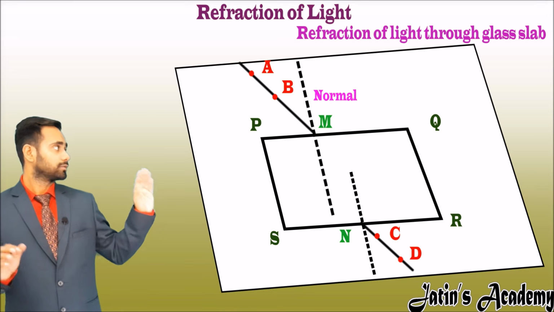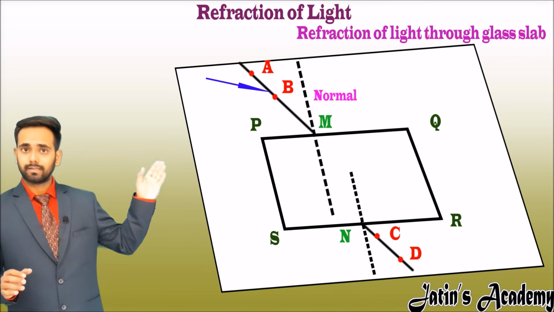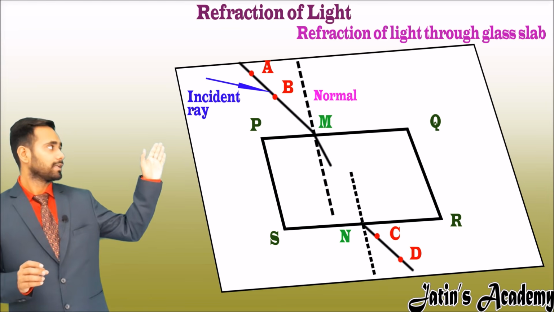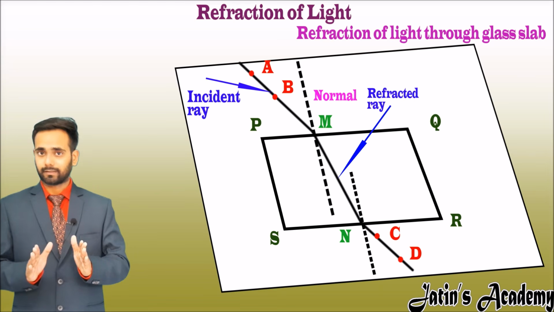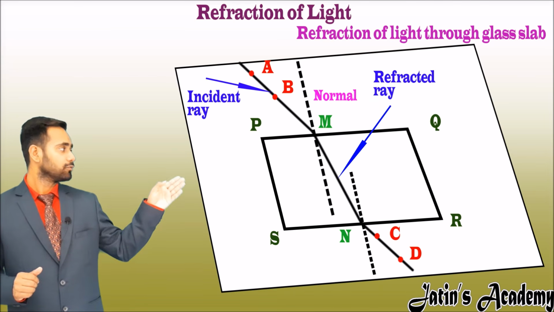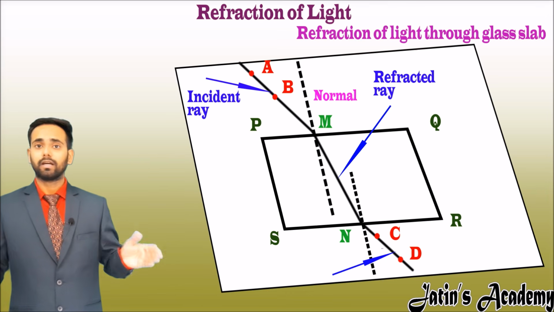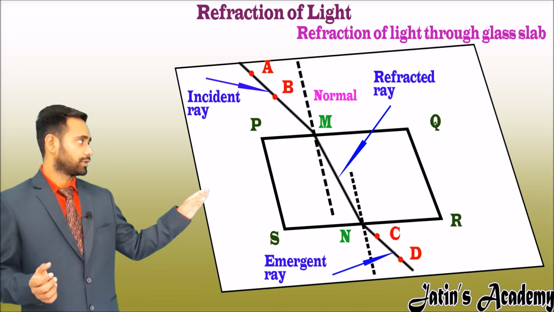Now you will observe that the line AB or AM is nothing but an incident ray. Join the line M and N. The MN line is nothing but a refracted ray, and there is a new line, ND, which is nothing but an emergent ray. Let's see what is the meaning of emergent ray.